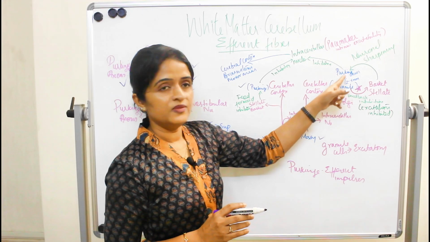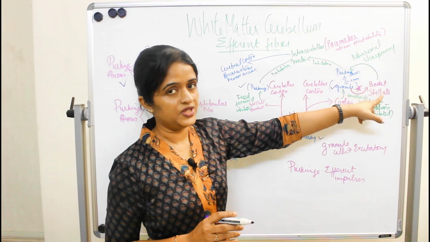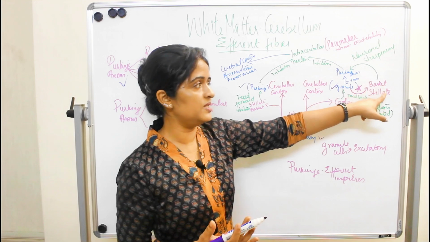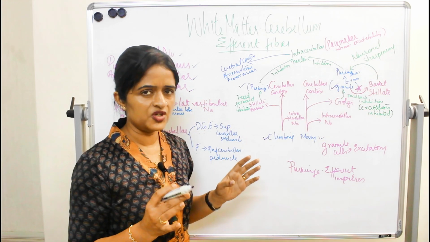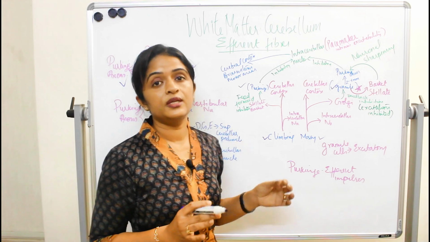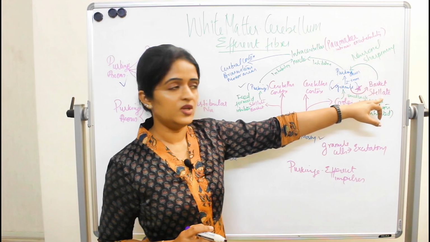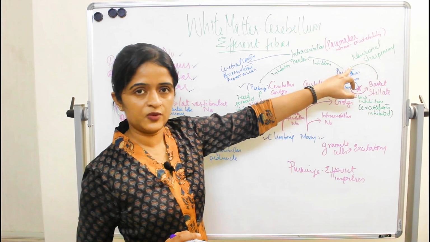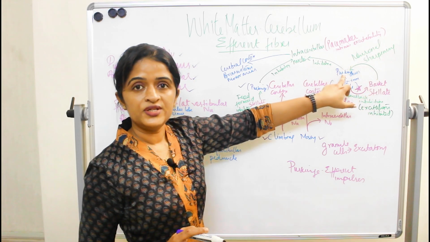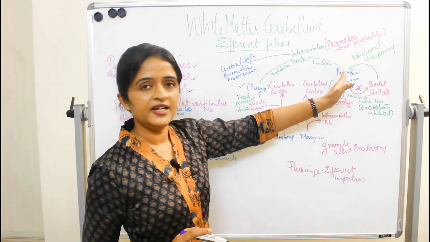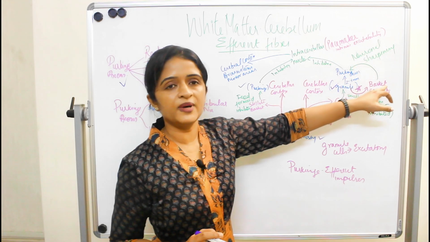Now, apart from having a positive response on Purkinje, the granule cells also have a positive excitatory response on basket cells and stellate cells, because we have already mentioned that only the granule cells are excitatory in function, whereas all the rest of the cells in the cerebellar cortex are inhibitory in response. So what will happen if basket and stellate cells are stimulated? They will have an inhibitory response on the Purkinje cell. So the granule cell is actually influencing Purkinje cell in two ways. One is by direct stimulation, and one is by an inhibitory response through the basket and stellate.